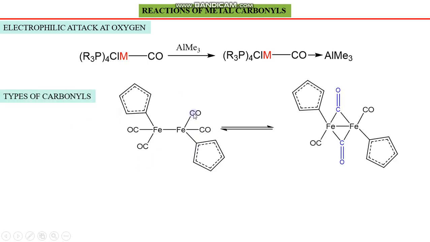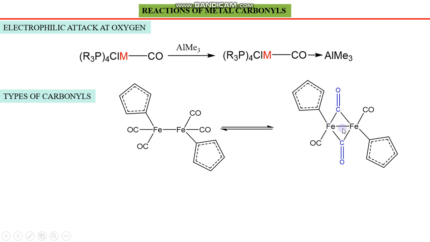Next is types of carbonyls. In types of carbonyls, we have to discuss at least two types. Those carbon monoxide ligands which are directly attached to a metal center are called terminal carbonyls. And those which are attached to more than one atom at the same time are called bridged carbonyls. For bridged carbonyls, the metals can be different or identical. In this case, the metal centers are identical, but the carbonyl is attached at the same time to two metal centers. Therefore, they are called bridged carbonyls.